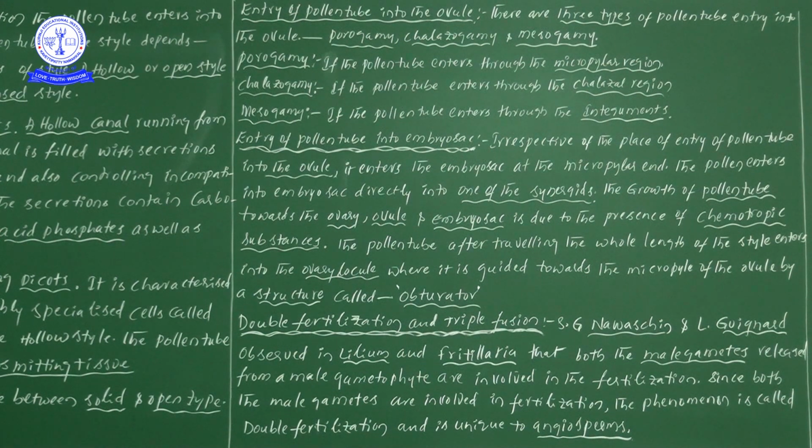Double fertilization is nothing but the combination of two different types of processes. One is syngamy and one more is triple fusion. Syngamy and triple fusion both together we call double fertilization. So double fertilization contains two processes combined, syngamy and triple fusion.